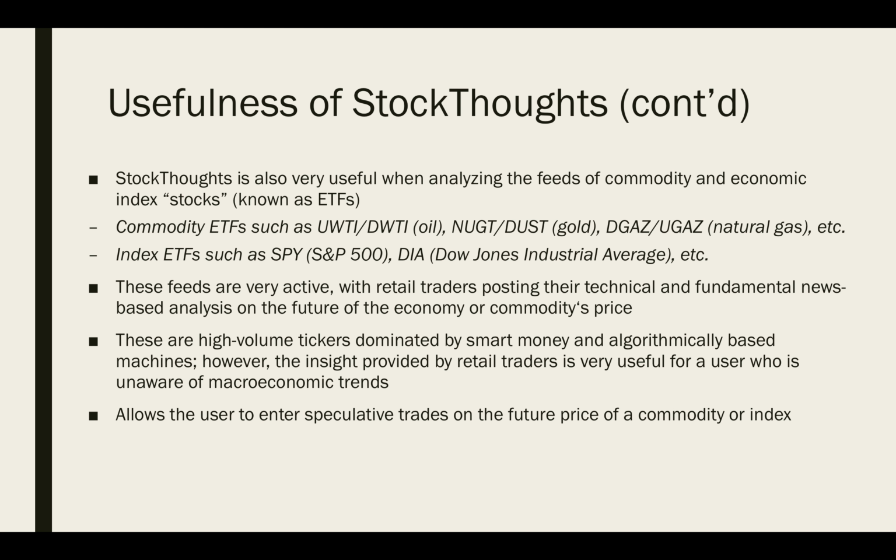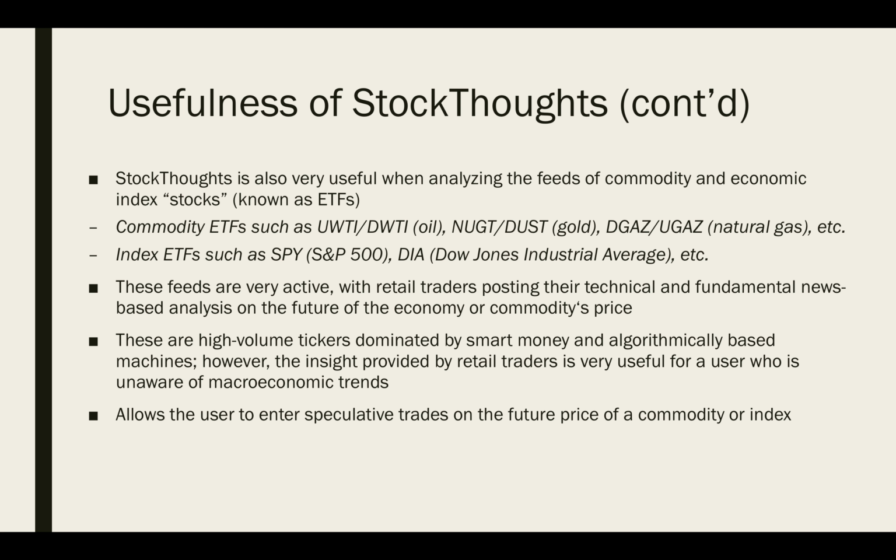Another example of the usefulness of StockThoughts is that it can be very useful to analyze the feeds of commodity and economy index stocks, also known as ETFs. Some examples of these, as mentioned earlier, are oil, gold, natural gas, and the S&P 500.